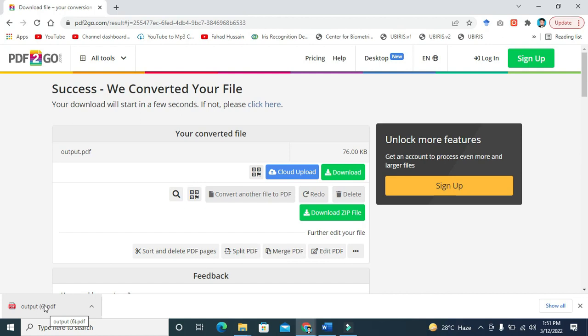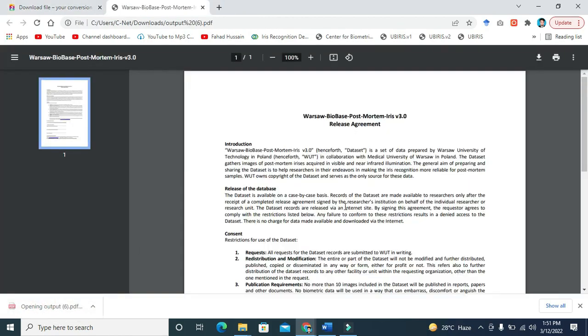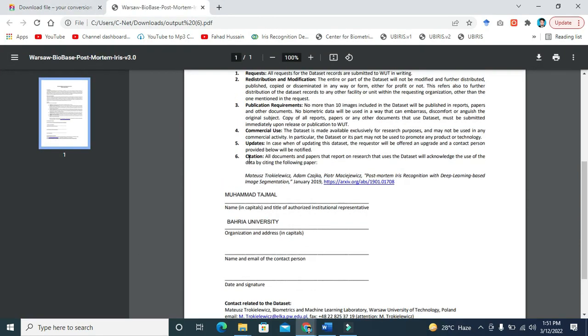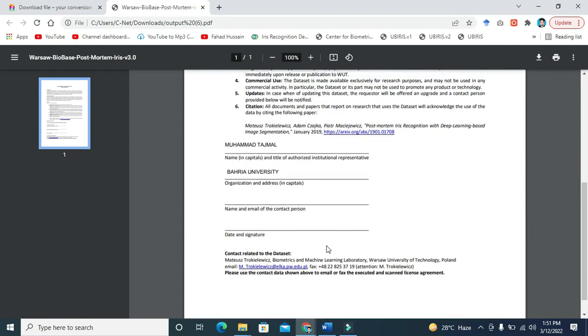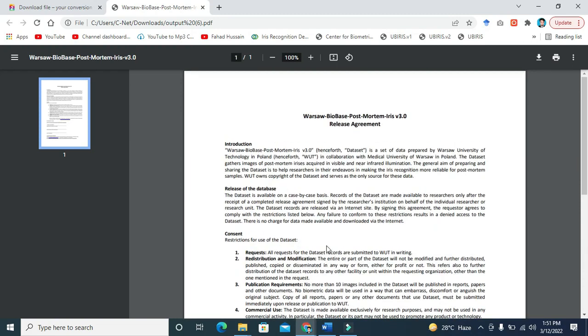This is actually the edited file which we edited just now. You can see there is my name Muhammad Tajammul and Bahria University organization name. The edited file is here. You can also edit your file accordingly.